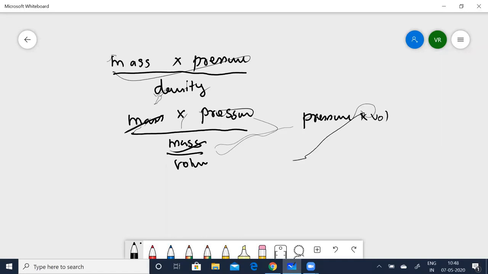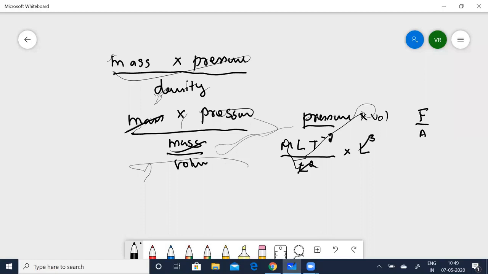So now substitute the dimensions for that. That gives you ML T to the power of -2 by L squared into L cube, because you know pressure is nothing but force per unit area. That's why I'm substituting force per unit area for pressure. Now for force, it is going to be MLT to the power of -2, and for area it is going to be L squared.